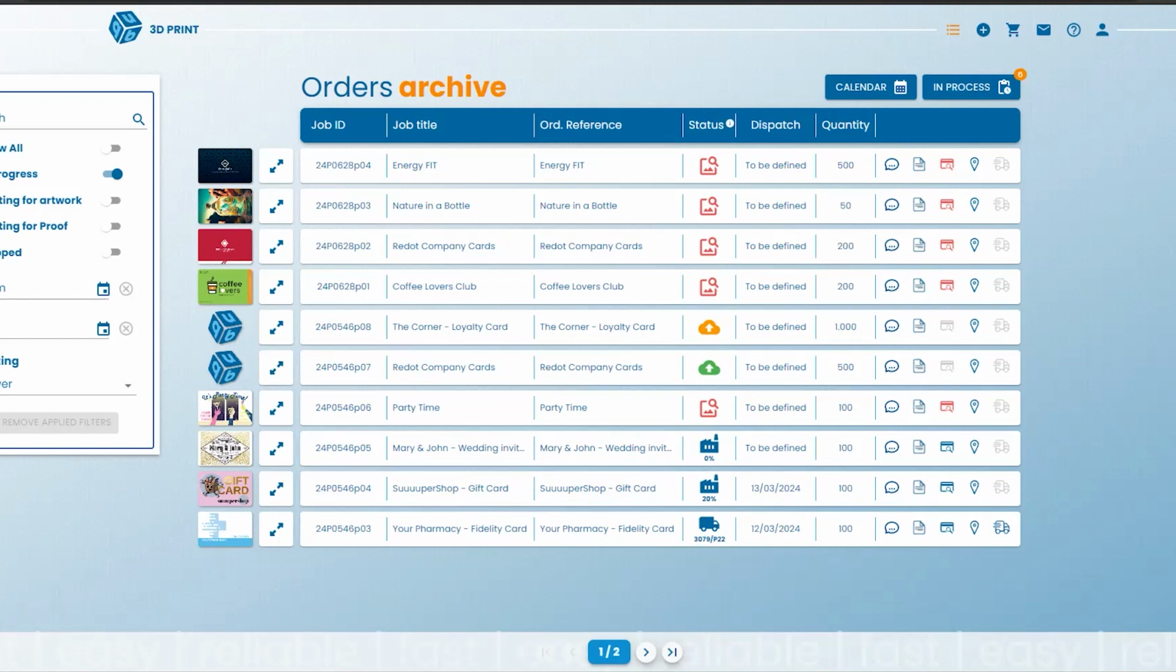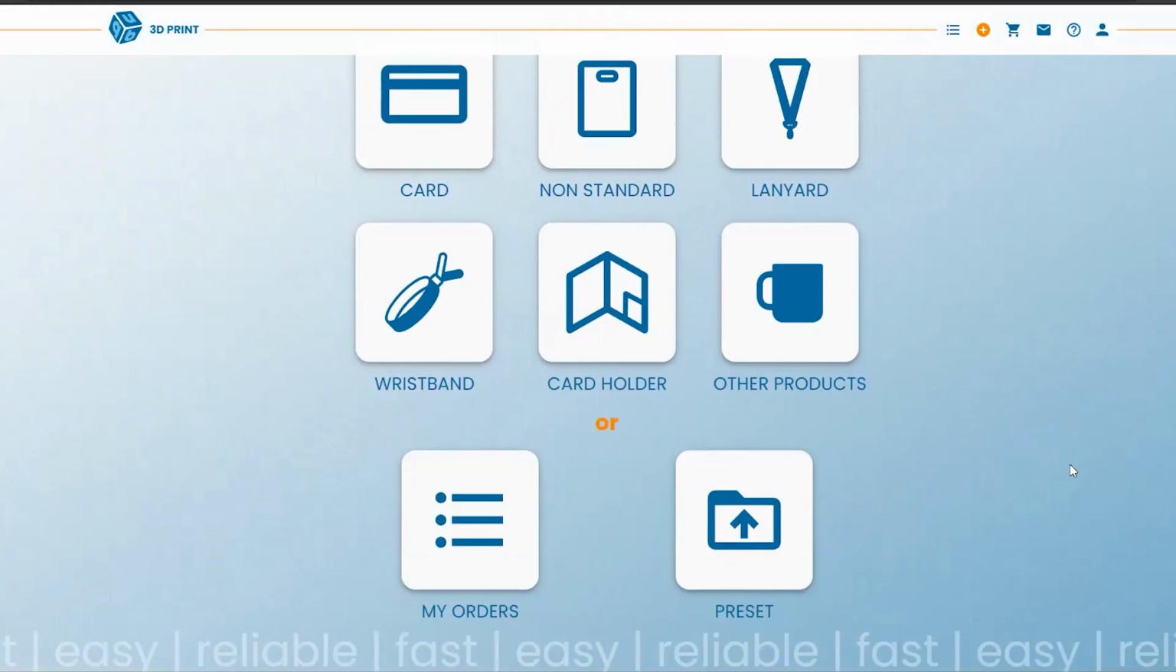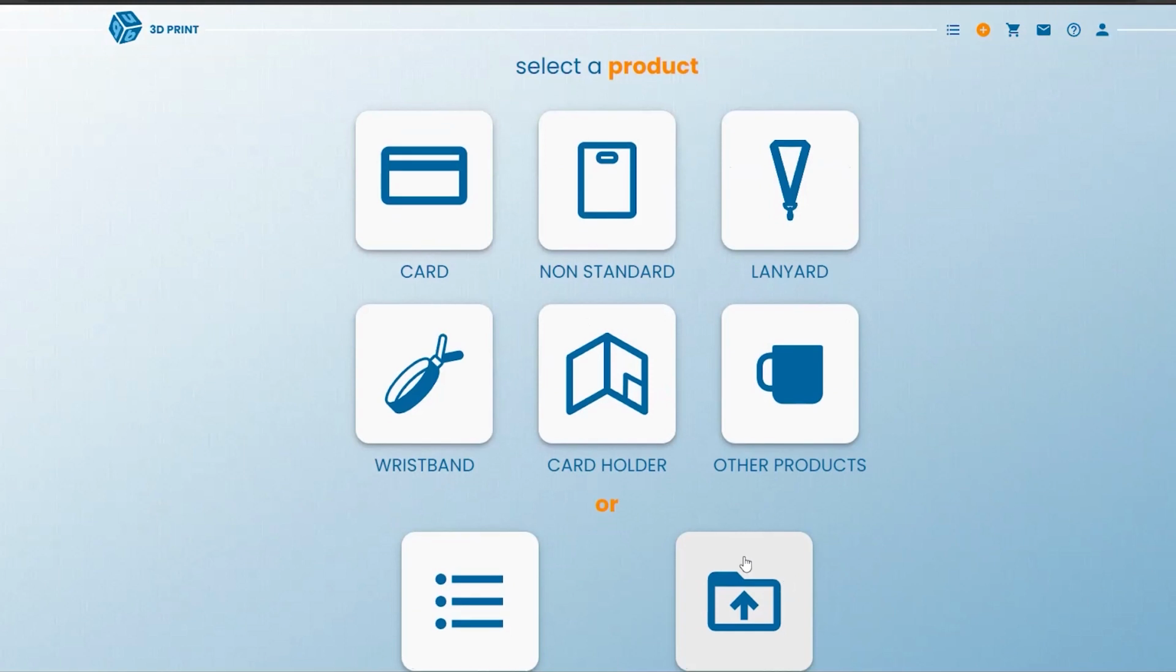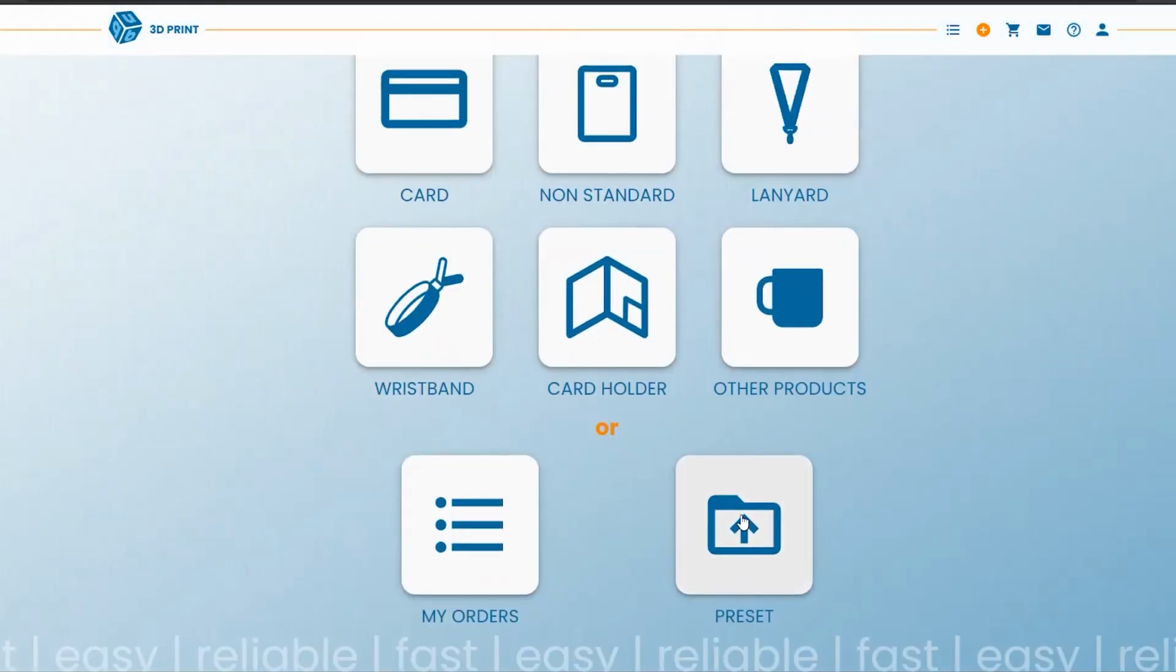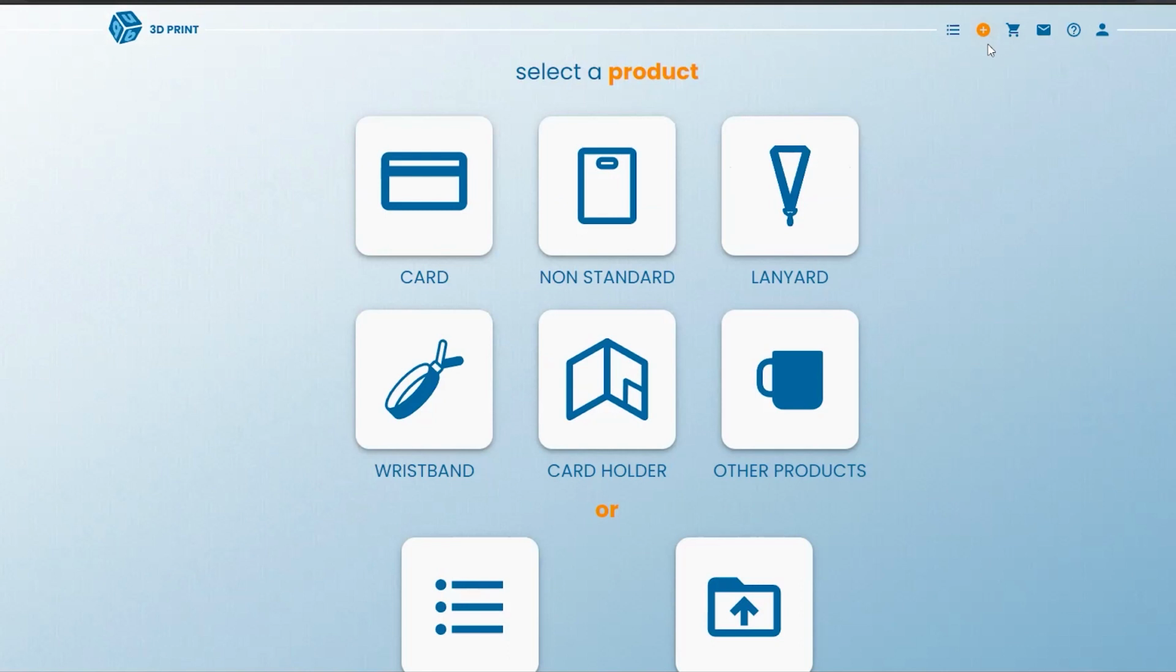David asks, if I were to enter multiple orders together, do I have to start over each time? No, this is an important feature that I wanted to show you. Let me go back to the main page. Okay, this is the preset option, and you can find it here. What is a preset? A preset is an already preset configuration. So for example, whenever you have the same recurring order, a card for example with the same features, you can decide to create a preset. But let me show you how to do it.